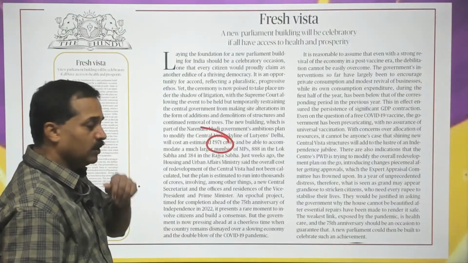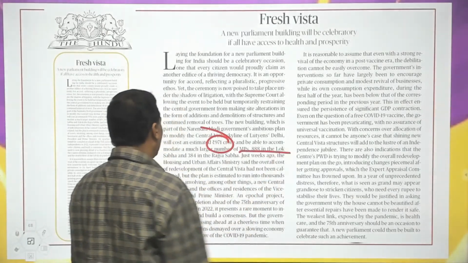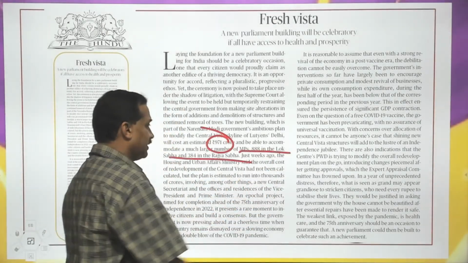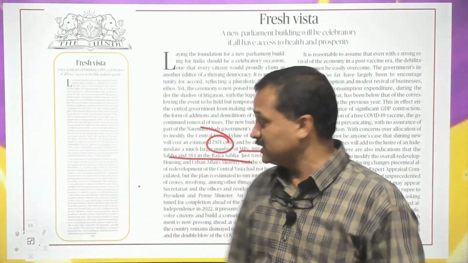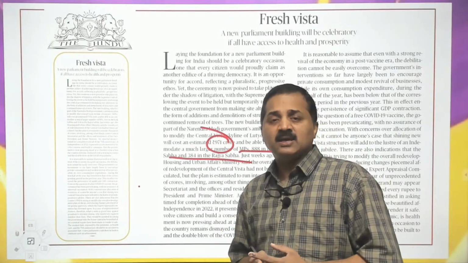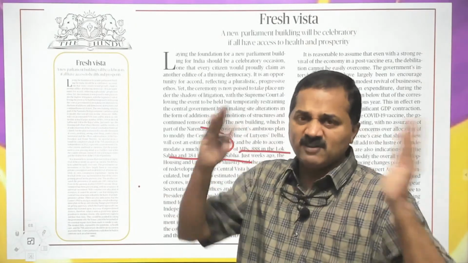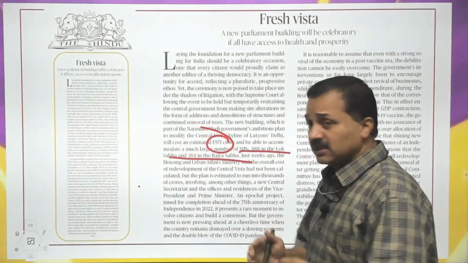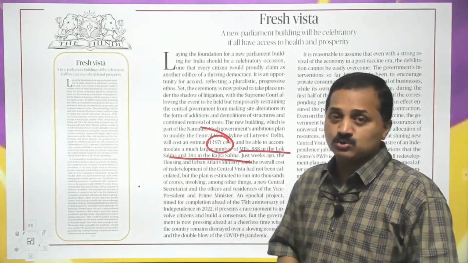Once it is completed, it will be able to accommodate 888 Lok Sabha MPs and 384 Rajya Sabha MPs. But the total project cost nobody knows. This is only the cost of that building. It will house the Vice President and the Prime Minister's residence. So it is going to be a very big project, stretching to 3 kilometers, but nobody knows what the entire project cost is going to be.